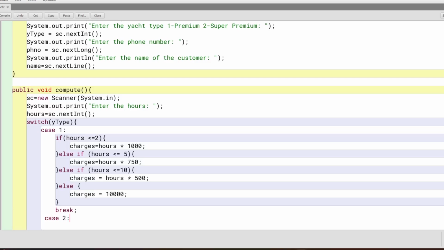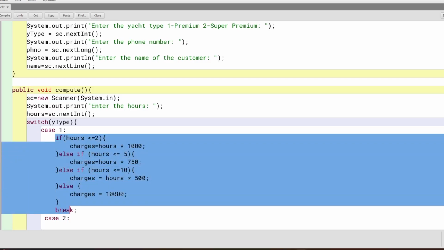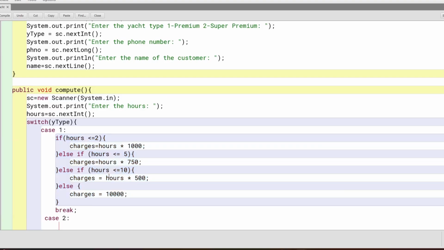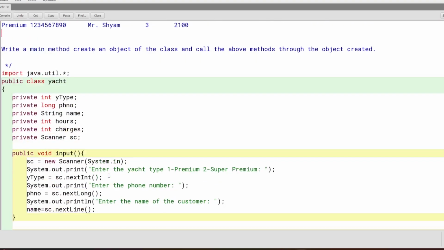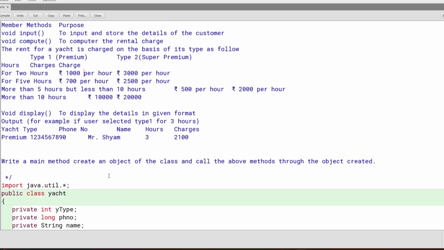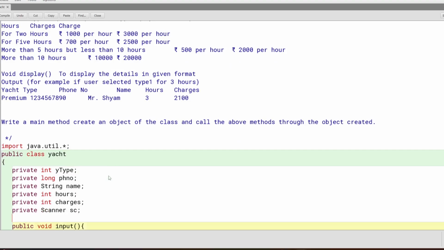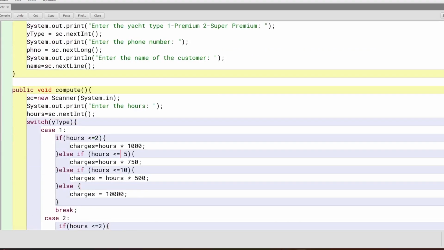For super premium, what we can do is simply copy paste this right up to here. Always be very careful with copy pasting things, because sometimes we'll forget to change something, and then the old data or old code will always be like that. So 3000, 2500 and 2000. So this is 3000, this is 2500, and this is 2000, and this is simply double, 20,000, right?